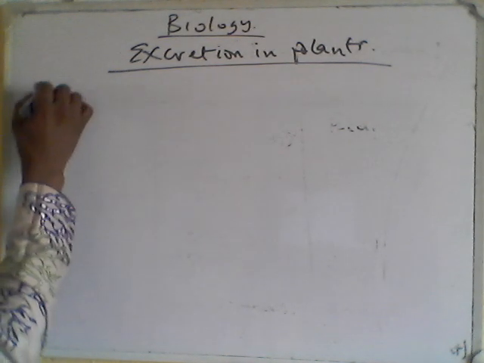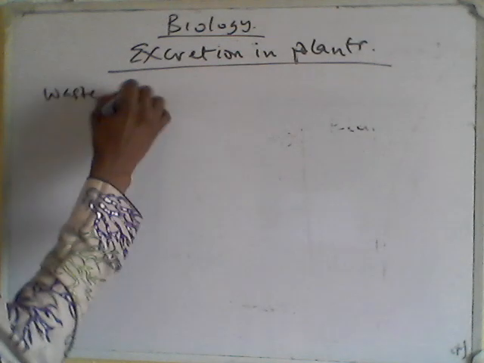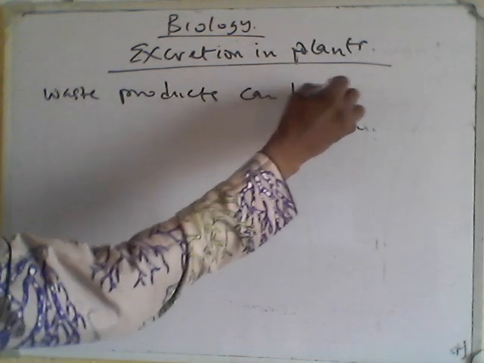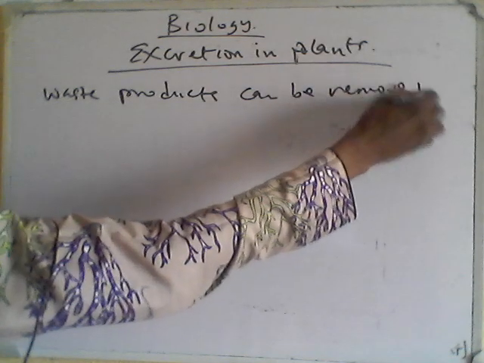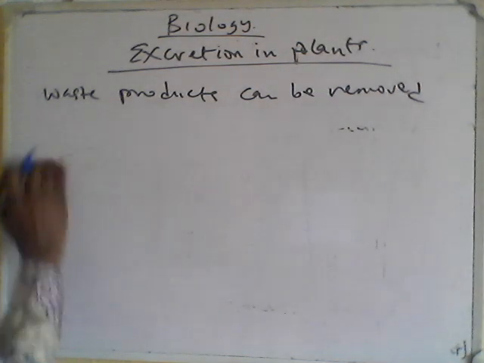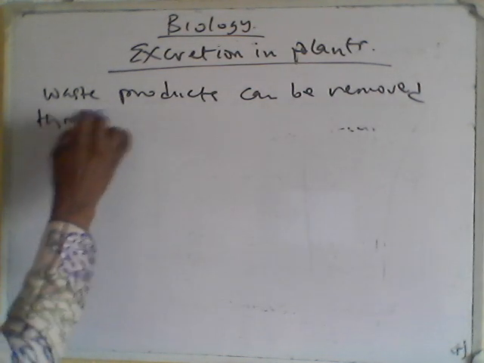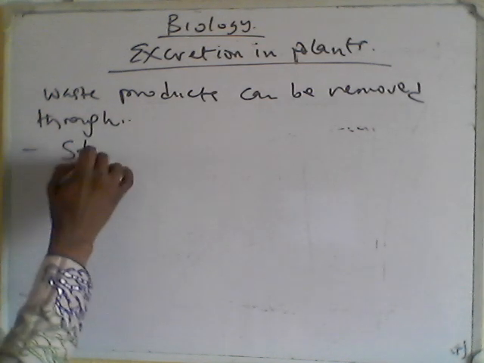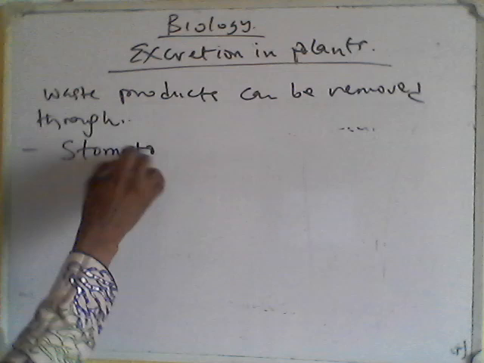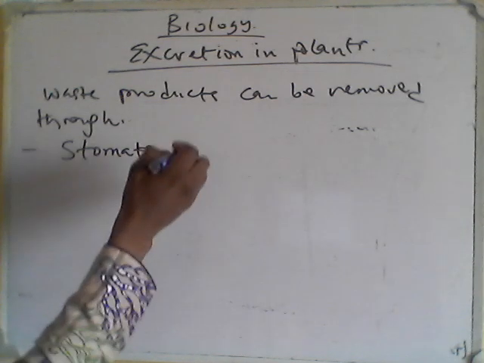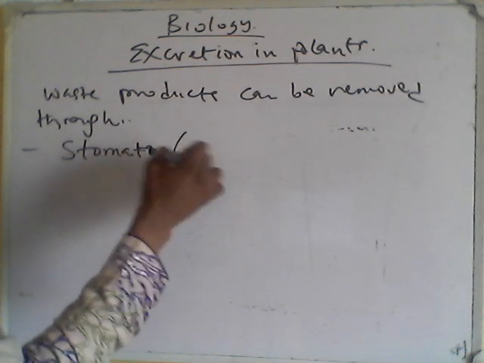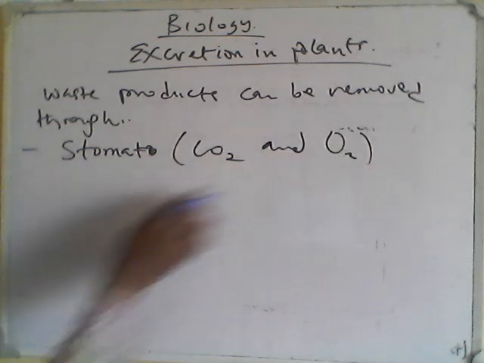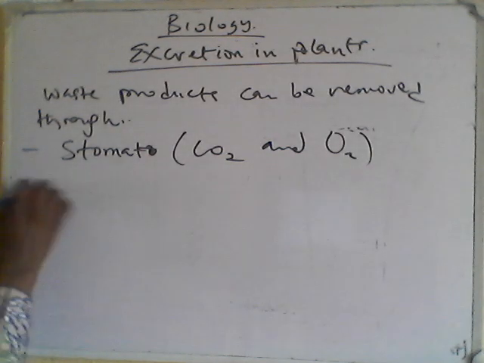Waste products in plants can be removed through, number one, stomata. Stomata are small, tiny holes in the leaf of the plant, and what comes out there is carbon dioxide and oxygen. Stomata is where that waste product goes out.